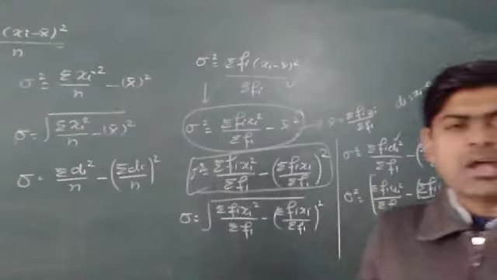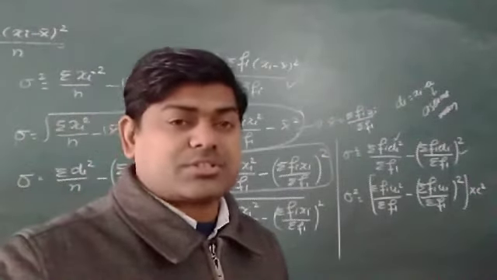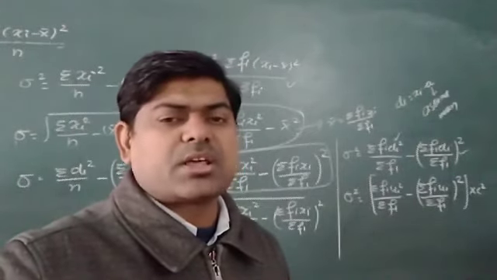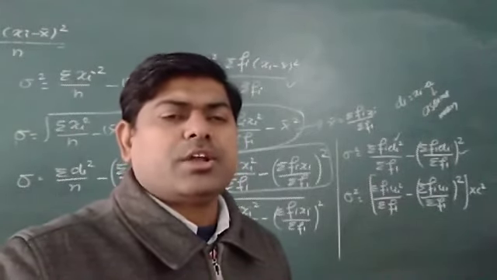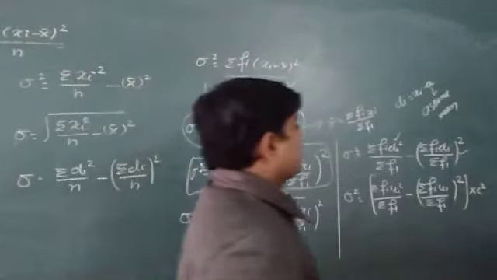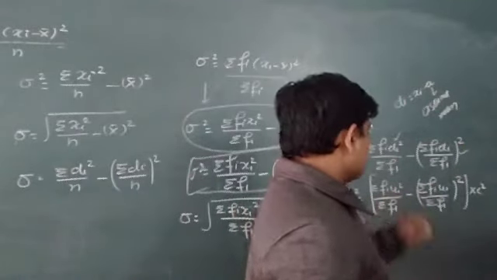Now one more thing I want to add here. If I want to use the step deviation method, the first one was the deviation method, or I can say the first one was the assumed mean method, and now the step deviation method. For the step deviation method, I have to find ui. What is ui?